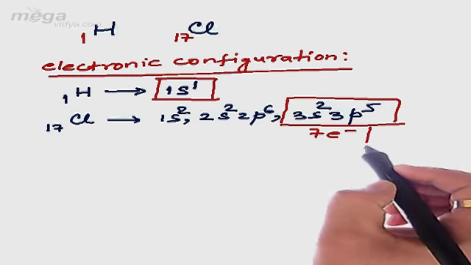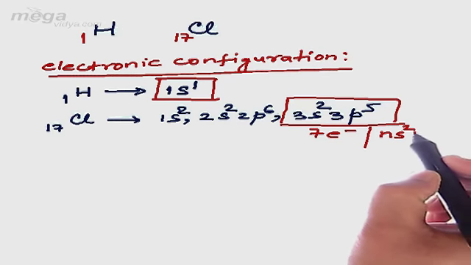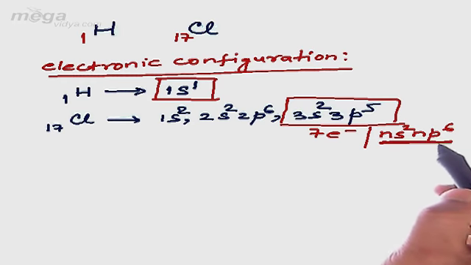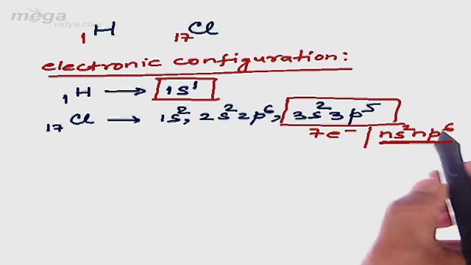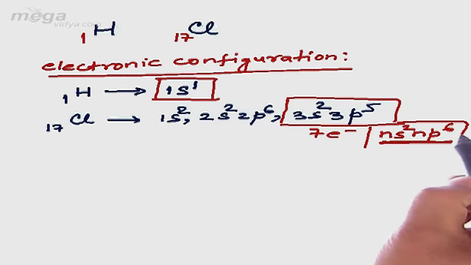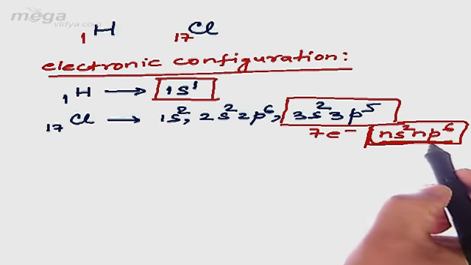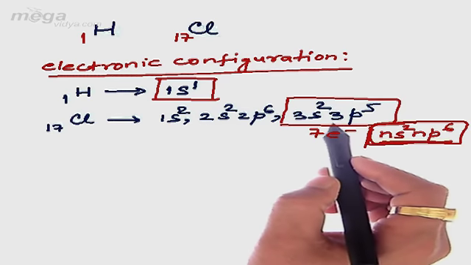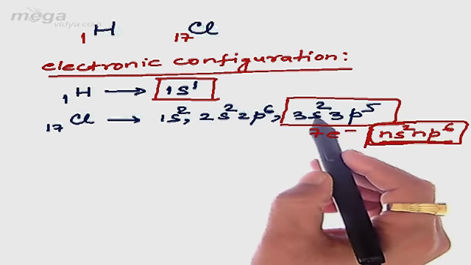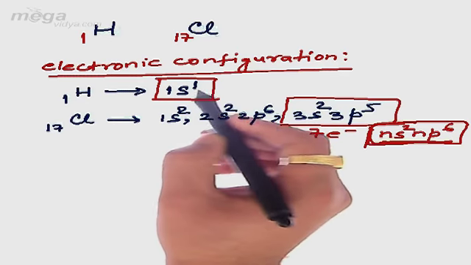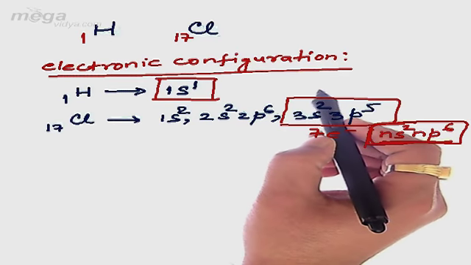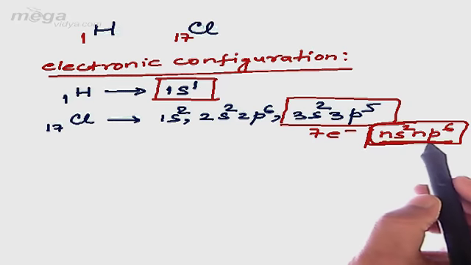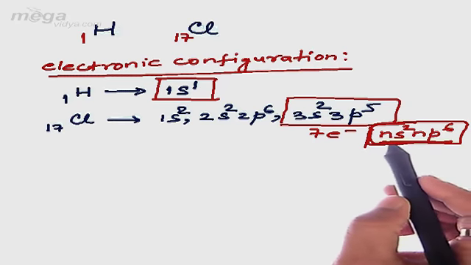That means it has not achieved the ns2 np6 configuration, which we have dealt with earlier: according to the Lewis concept, every atom during bonding tries to acquire the ns2 np6 configuration, that is, the inert gas configuration. So here both hydrogen and chlorine during covalent bonding will try to achieve an inert gas configuration. Hydrogen will try to achieve the configuration similar to that of helium, that is 1s2, and chlorine will try to achieve the ns2 np6 noble gas configuration.